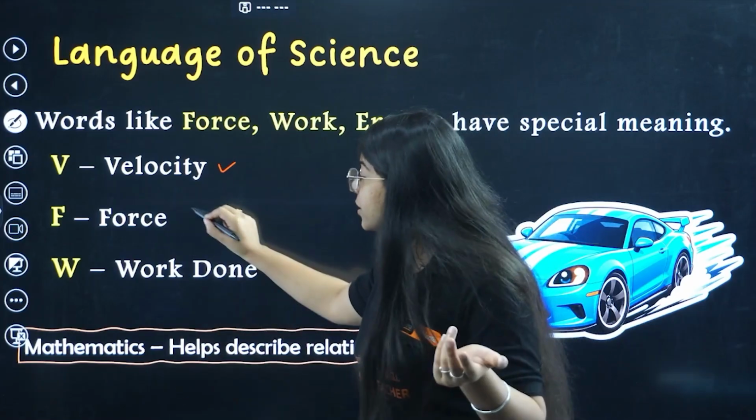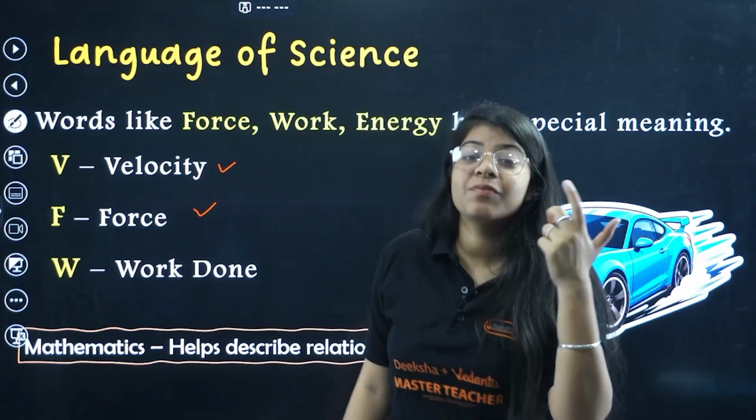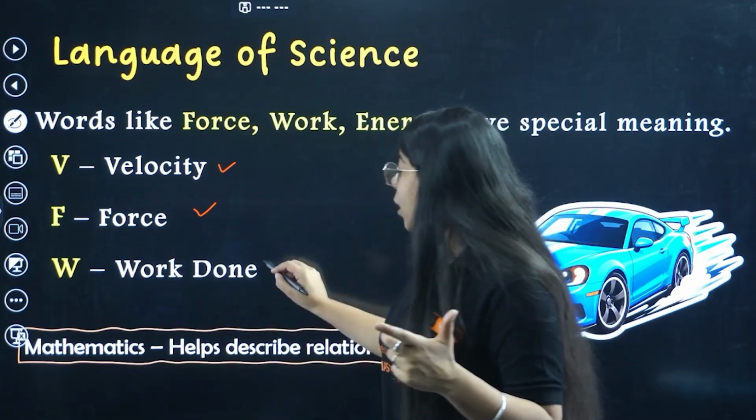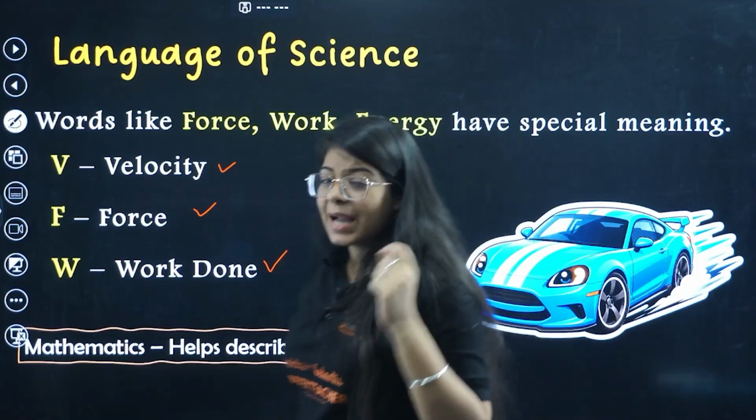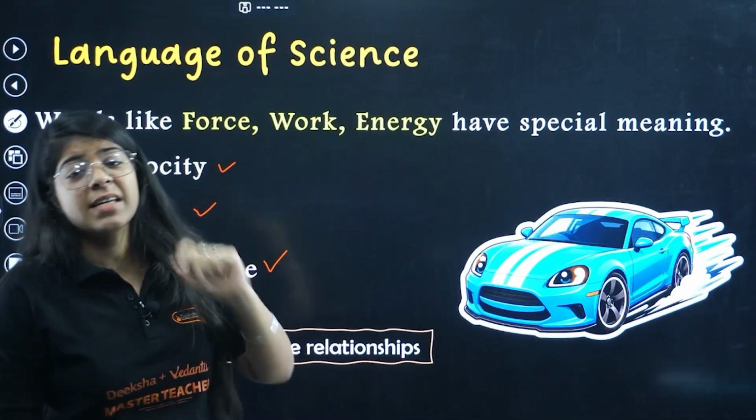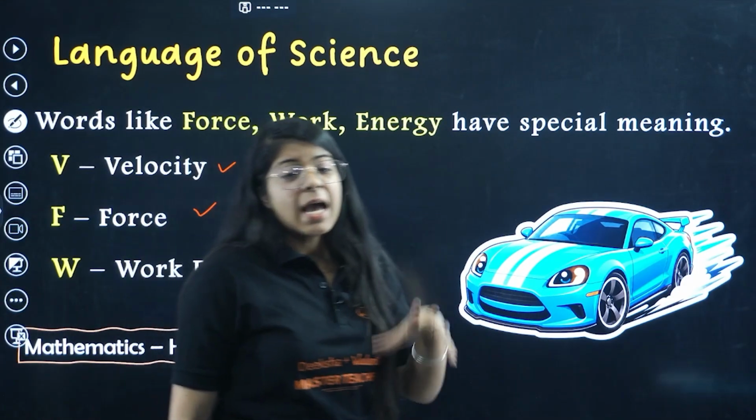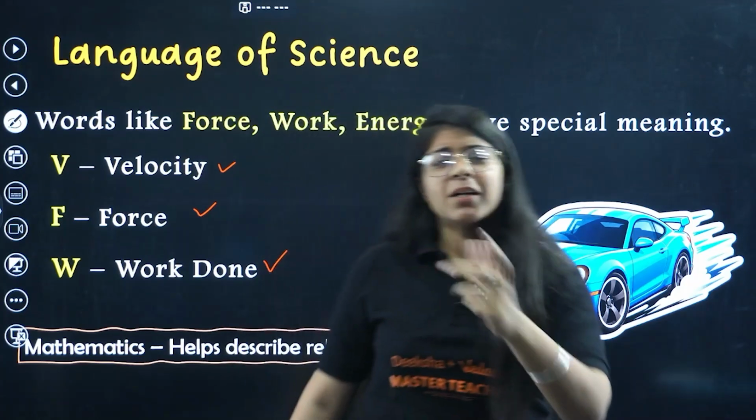F, you know it is defining force. W, it is defining work done. And that is why science has a very special language. Now, science also has a bit of maths in it.